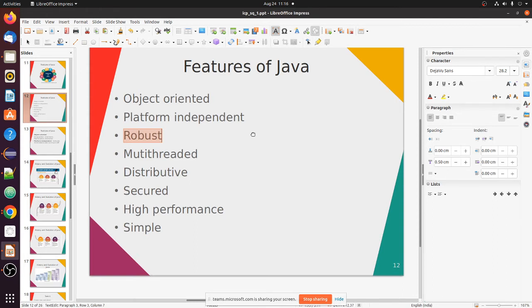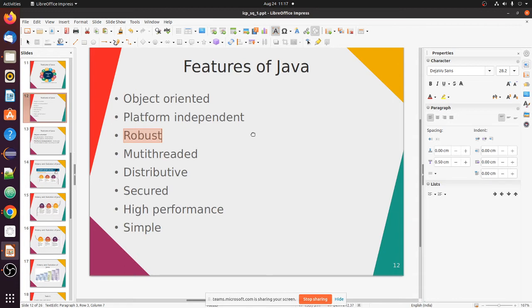Okay. Why is this called simple? Simple because it abstracts or hides complicated technical details from the programmer. One feature is the garbage collector. One is pointer allocation and deallocation. So all these technical difficulties that were observed in C++ or C can be handled by Java. So it is simple to use.